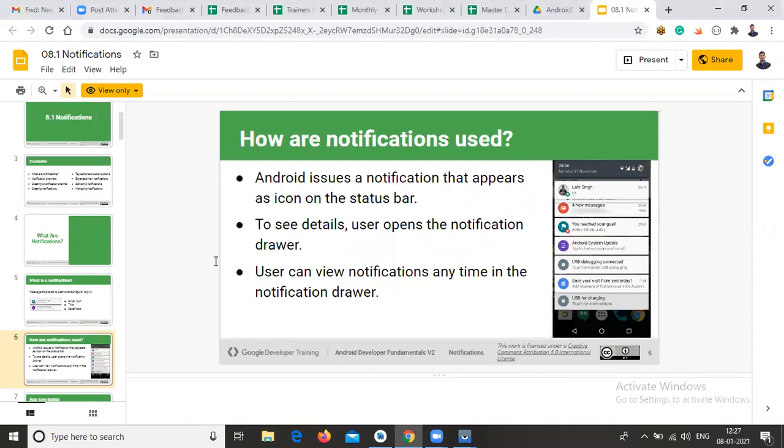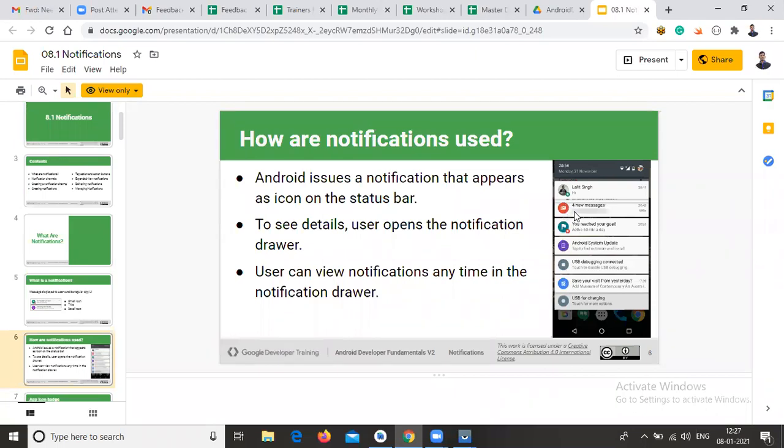Okay, so next, how the notifications are used. Android uses the notification that appears as an icon on the status bar. It means in each and every notification some icon will appear on the right side of your screen in this screenshot.